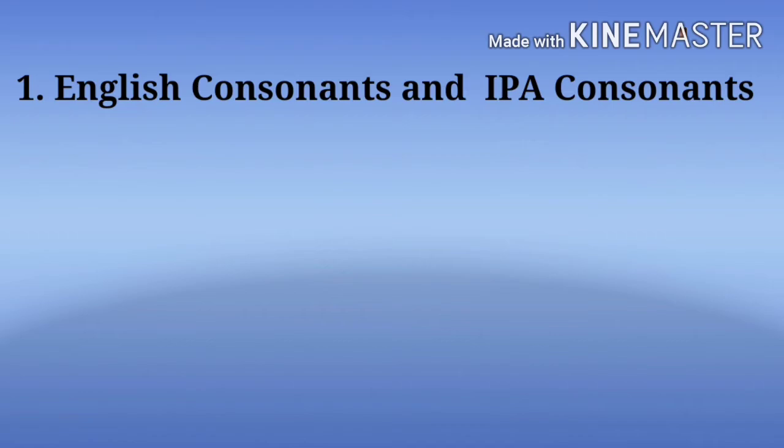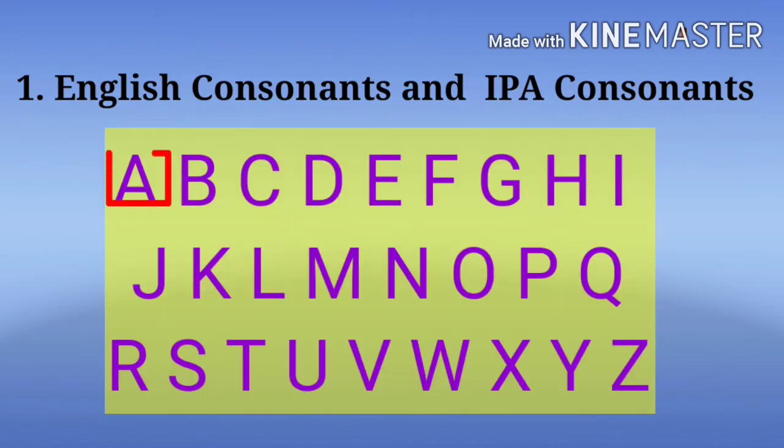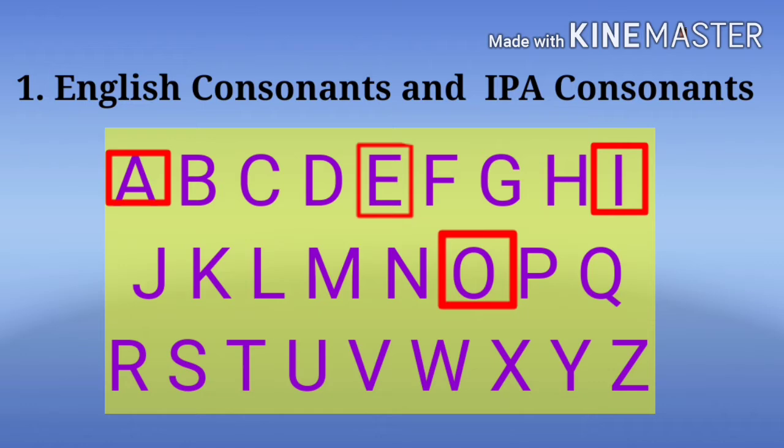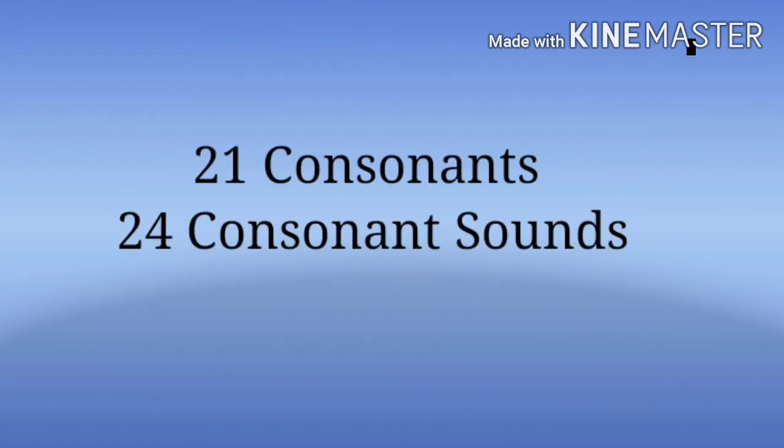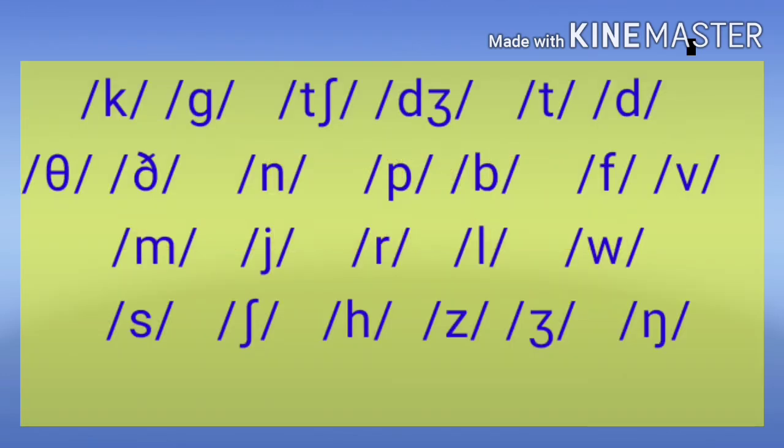What's the difference and why do we need them? As you all know, there are 26 letters in the English alphabet. Already we have learnt about 5 vowels in our previous video, and the remaining 21 letters are called consonants. In English, there are 21 consonants but 24 consonant sounds. So, to indicate these 24 sounds, we have IPA letters or phonetic symbols.